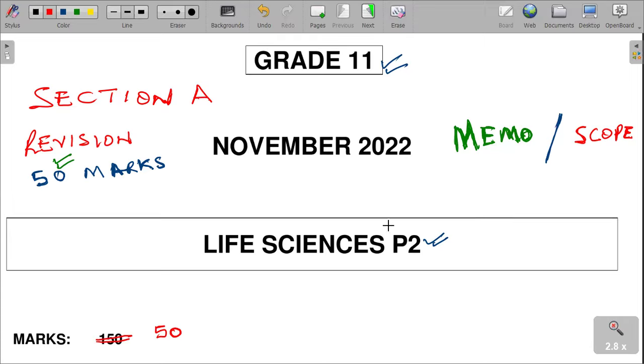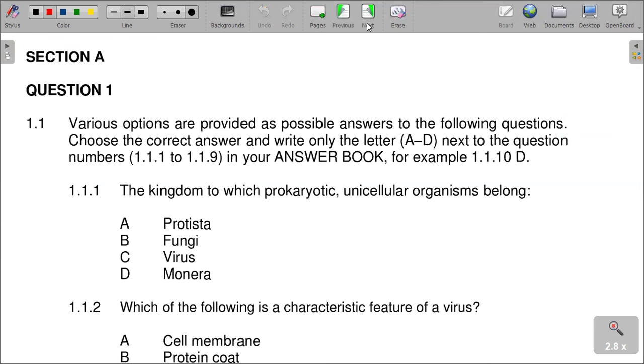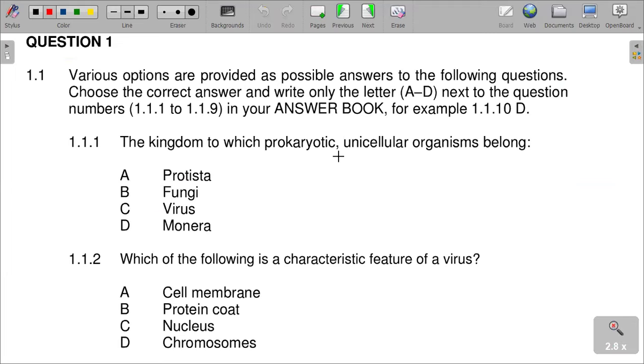So this is it. It's 50 marks, grade 11. I'm just going to go through the question paper very fast and make sure that you get the best, shortest video, comprehensively covered anyway. The question is saying: the kingdom to which the prokaryotic unicellular organisms belong. They belong to Monera, which is letter D.